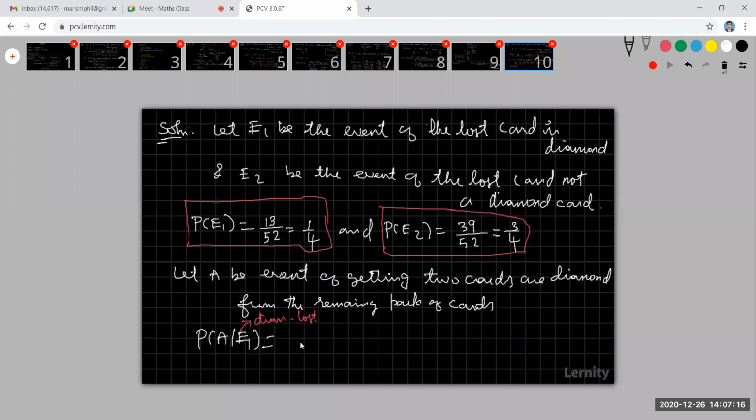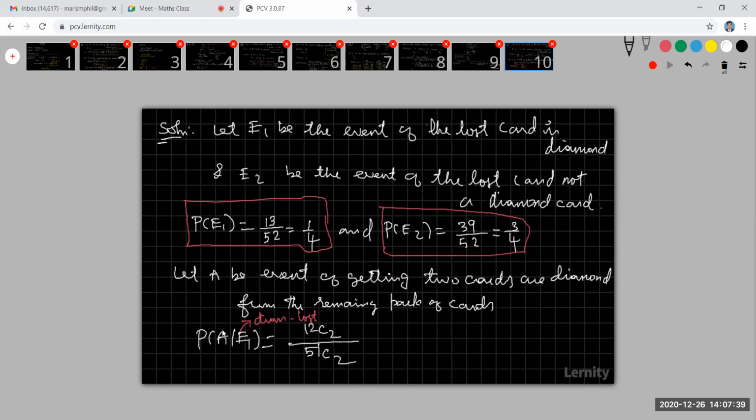One diamond card last means we have to keep it separately. So remaining totally 51 cards are there. From this 51 we are going to choose two cards. But here one card is last, and that card is a diamond card. Therefore remaining 12 diamond cards are there. 12C2. Okay, students. So probability of A given E1 is, that means we are going to take two cards.